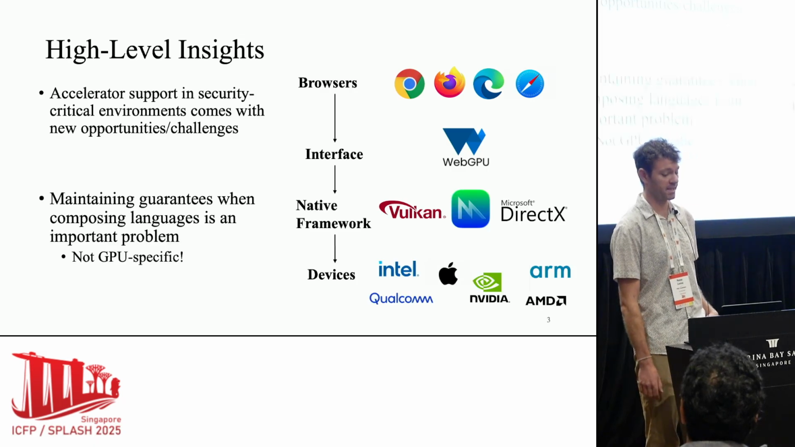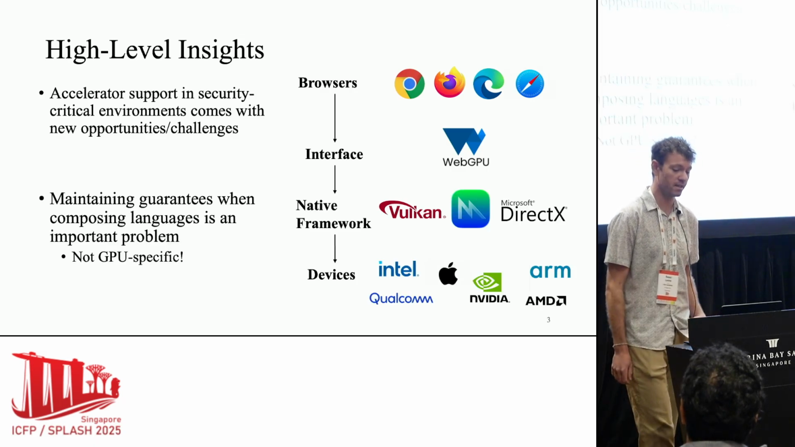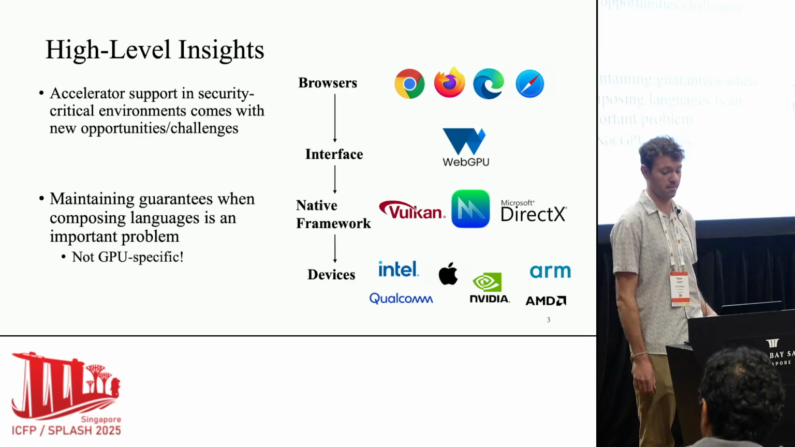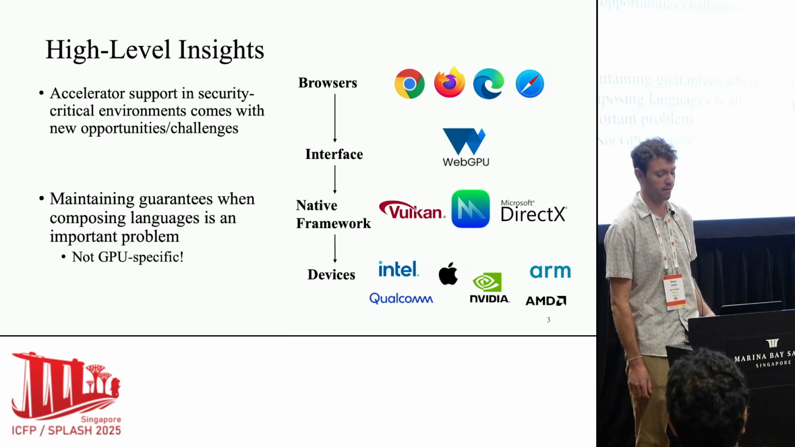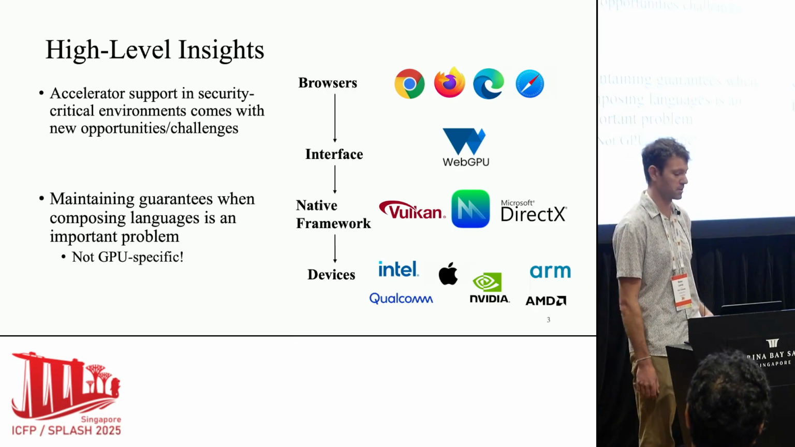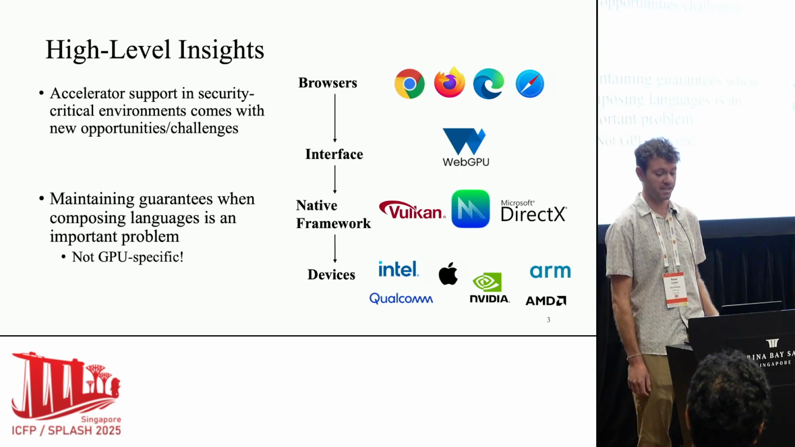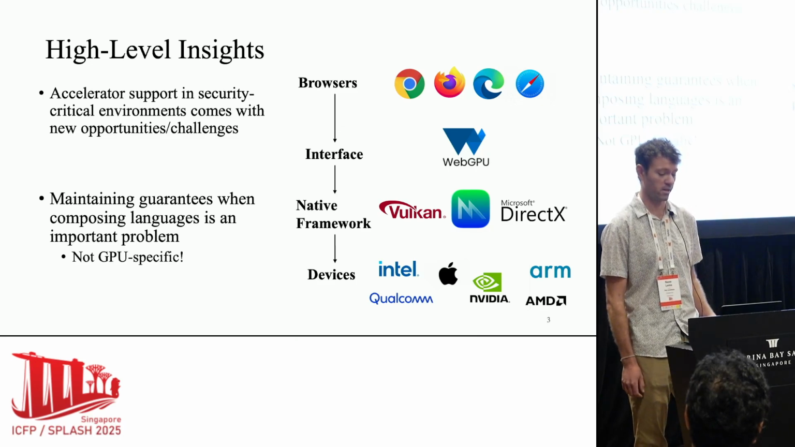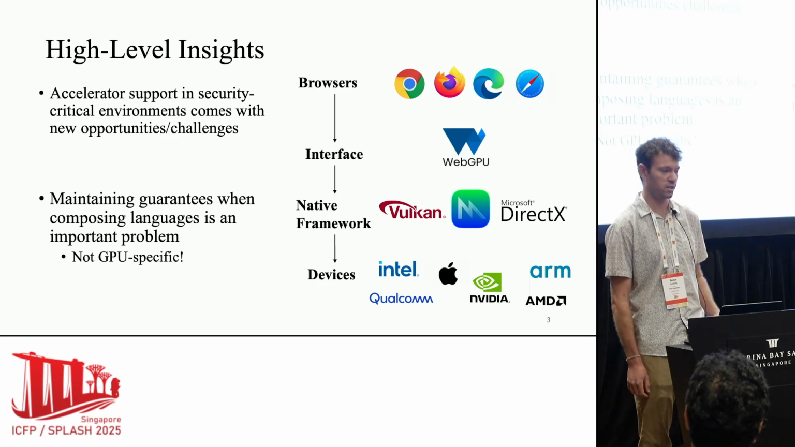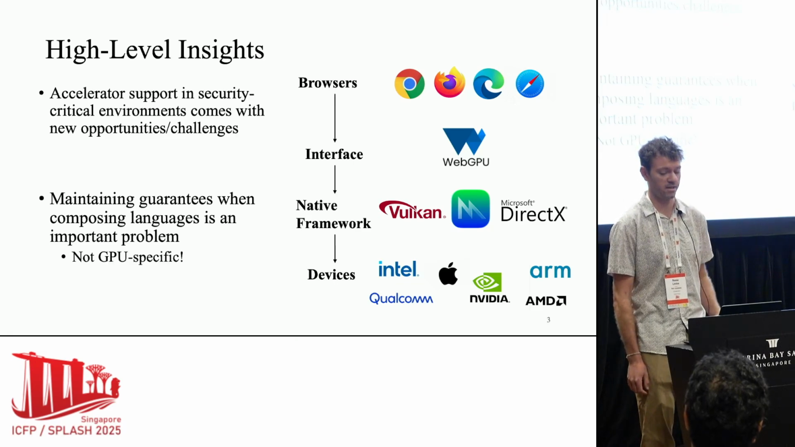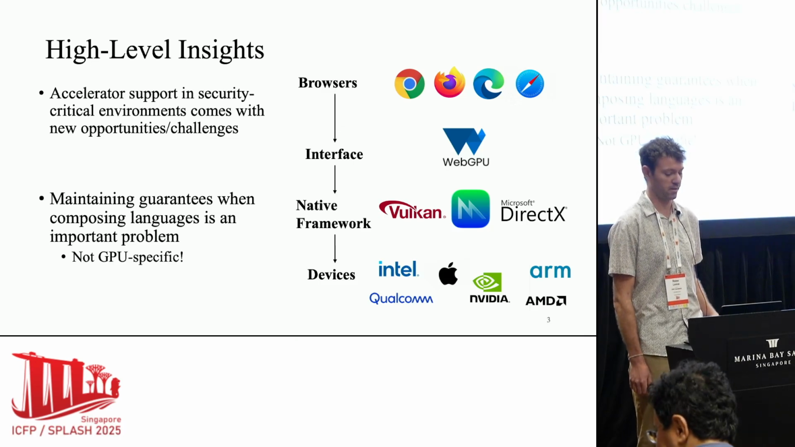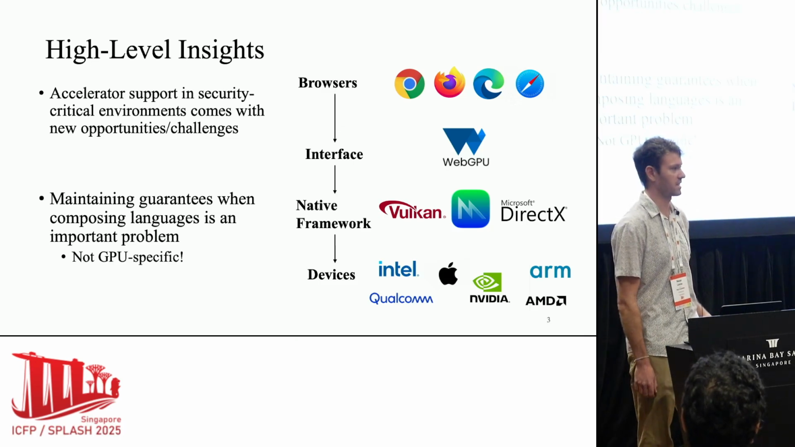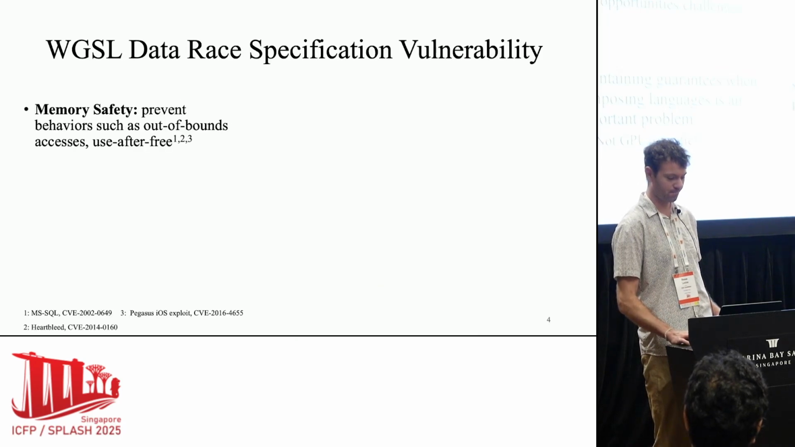The second is that maintaining the types of safety guarantees that we need when composing languages is a pretty important problem. WebGPU does not generate assembly directly, rather it interfaces with native frameworks which have their own specifications and compilers before you actually get down to the code or the assembly that runs on the GPUs from different vendors. And I think this problem is actually not specifically GPU focused. There's a lot of interesting new work on layering different types of languages, and I think this applies to all of those as well.